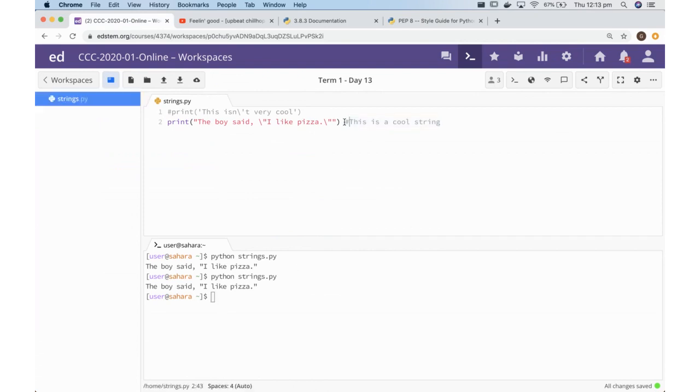The thing is, you couldn't do something like this, though. You can't just write a code comment here and then try to end your code comment in some way. I don't know how you would do that, and then try to run some code. That's not going to work, right? As soon as it sees this hash character, everything to the right of it gets commented out, so that's all not going to run. Cool, so that is code comments. Does anyone have a question about code comments in Python? It's just a hash. Pretty cool.